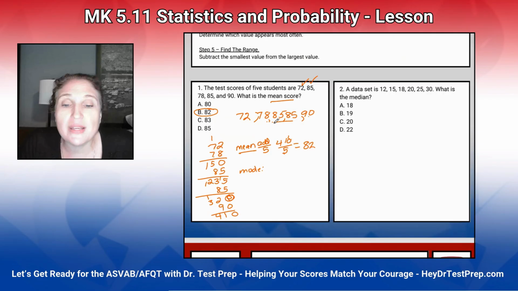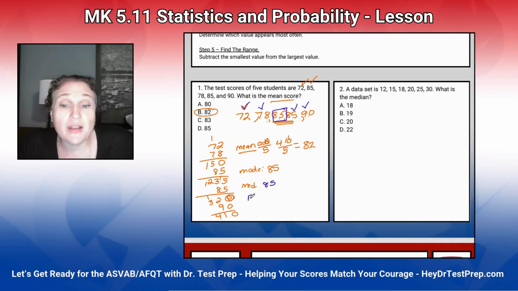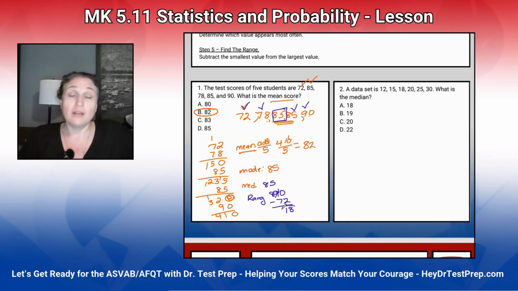The median is found by putting the numbers in order from least to greatest and checking off to find the middle. So I've got 1 small, 1 big, 1 small, 1 big. And then here we have 1 left. The range is found by taking the biggest number and subtracting the smallest number. So we've got to borrow. So we're left with 18. I'm a teacher. You're going to learn it all. Here we go for the next one.